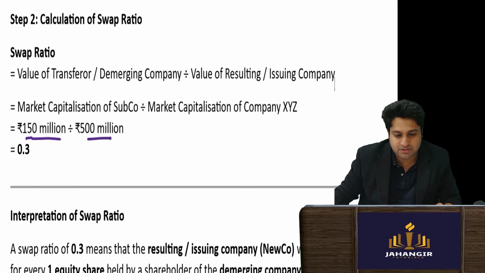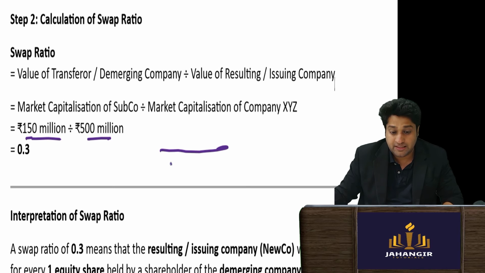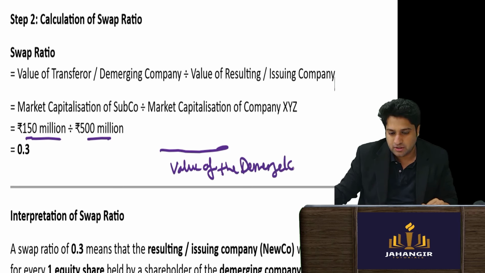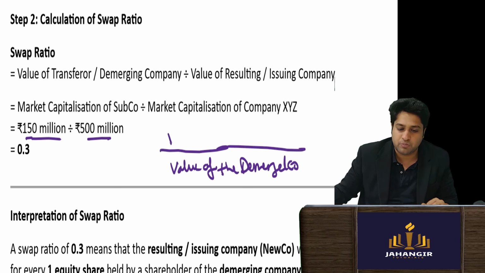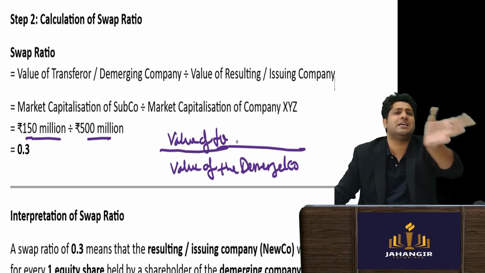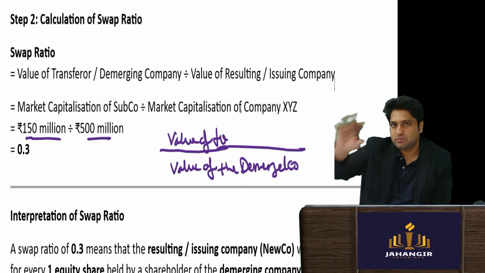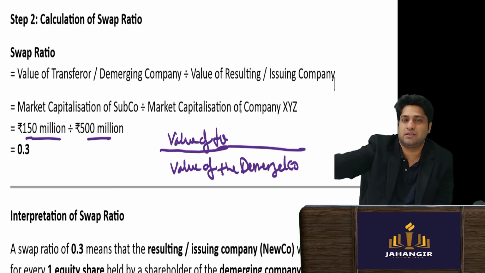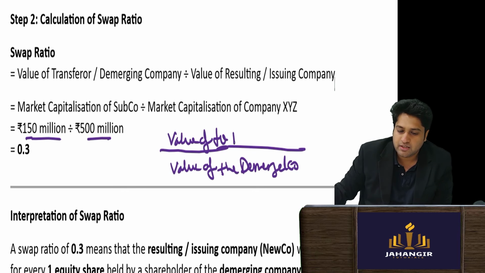Because in demerger, this is how you have to do it. You'll put the value of the demerged company here, and here you'll put the value of the company that is being demerged, or we could say the value of the resultant company.